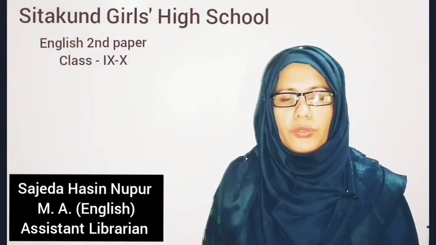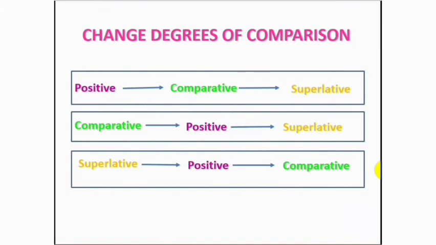Today I am with you with English second paper class. Dear students, in my previous class you have learned about adjective and degree of comparison. This is part 2. In this part I will discuss how to change degree one to the other. That is positive to comparative and superlative, comparative to positive and superlative, superlative to positive and comparative. So here we go.